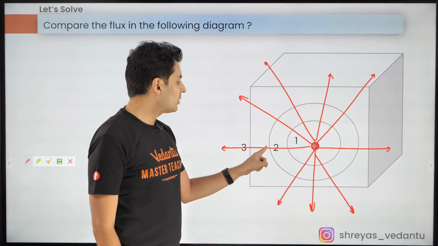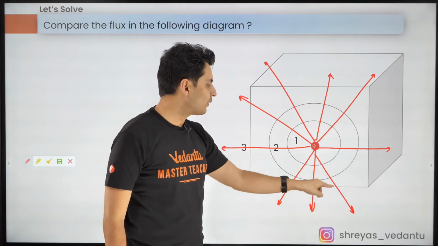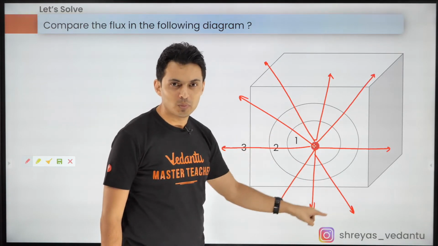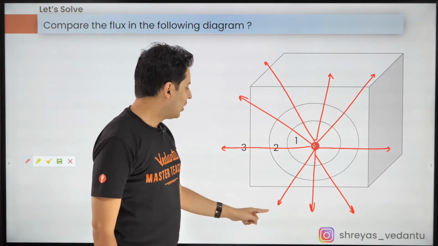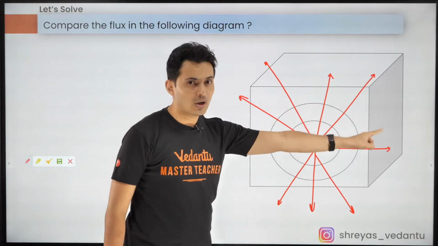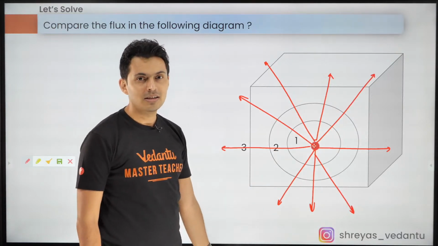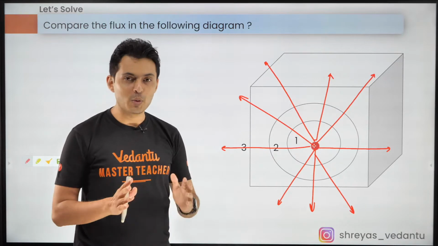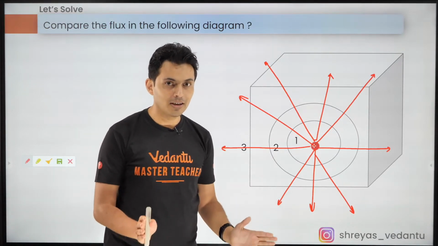Now also count how many field lines cross surface number 2. And lastly, also count how many field lines cross the cuboid surface. I hope you see that the answer is 9 for everyone.